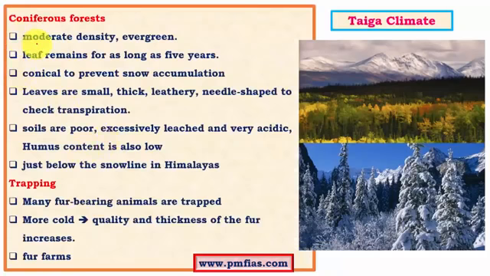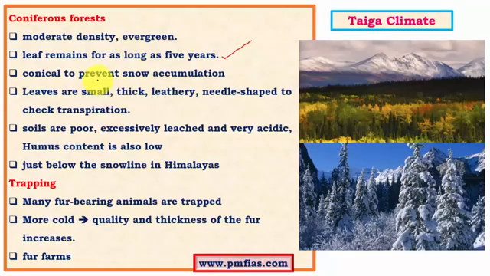Coming to the characteristics of coniferous forests, they are of moderate density and they are evergreen, and leaves remain for as long as 5 years. So this is a typical feature of the taiga type of climatic region, or the coniferous forests which are a part of taiga type of climatic region. And they are conical in shape, especially to prevent snow accumulation, so that they don't have to break their branches due to accumulation of snow.